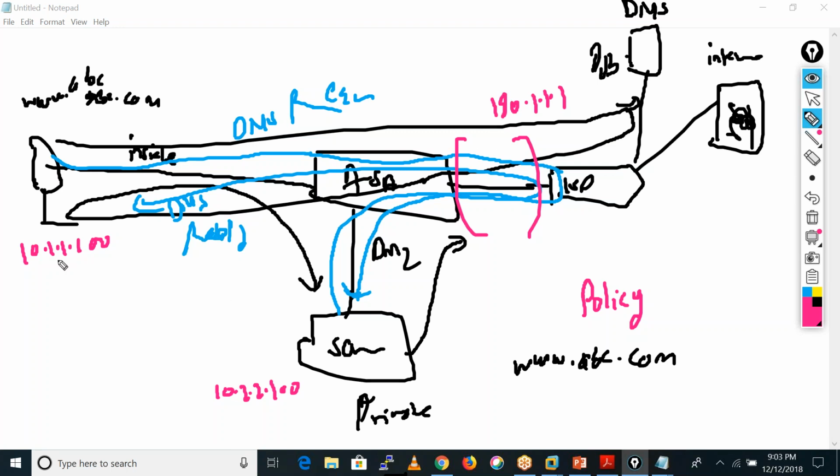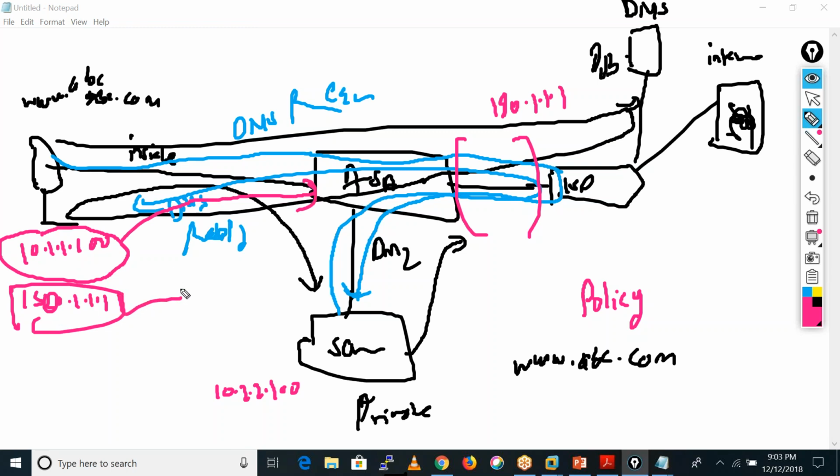When this user sends traffic to this server using 190.1.1.1 as the destination IP, the firewall just changes that destination IP into the private IP. Here it is changing the destination NAT, and that kind of NAT is known as policy NAT.